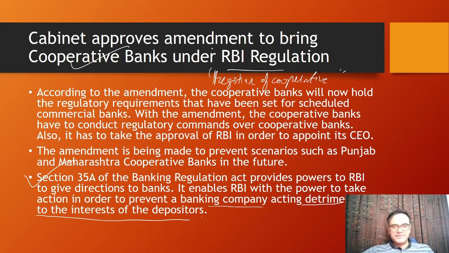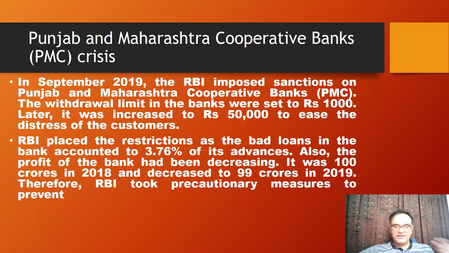Essentially why this has been done, because there was a crisis in Punjab and Maharashtra Cooperative Bank, there was a fraud. What was this crisis? In September 2019, because of the fraud, there was a problem with respect to the assets which were available for the bank for giving to the depositors. There were restrictions placed, with bad loans in the bank account at 3.76% of its advances, and also the profit of the bank had been decreasing.